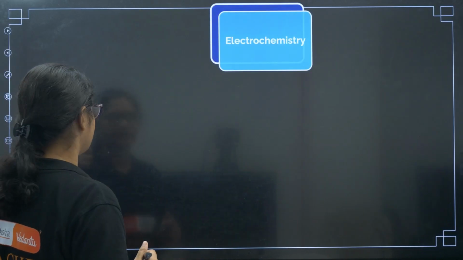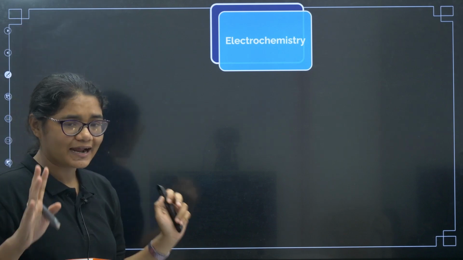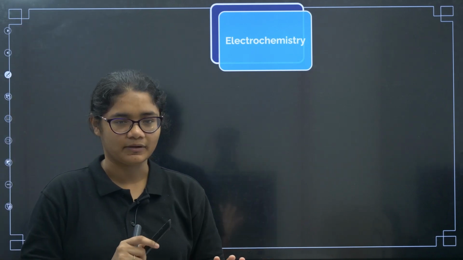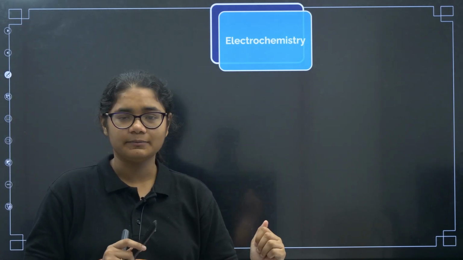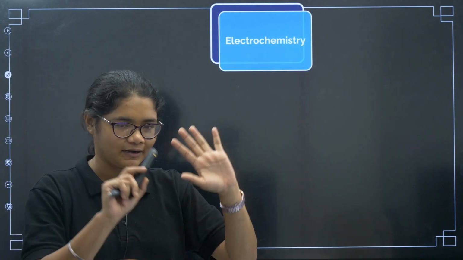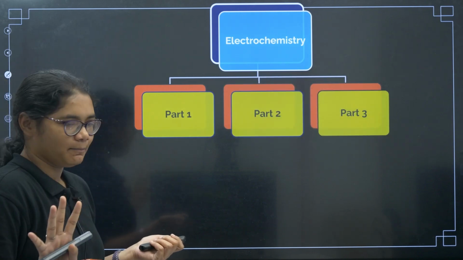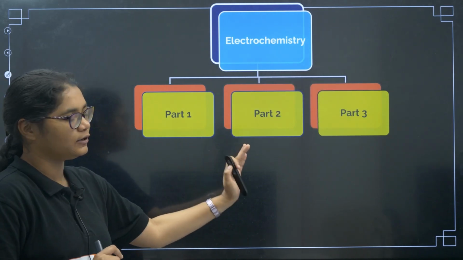So the first thing is about this chapter. I'll be telling you how exactly we are going to proceed with this chapter, how many lectures there will be, and in which lecture which topics will be covered. Let us have an understanding of that. Electrochemistry will be of 3 parts. The whole chapter I have divided into 3 parts.